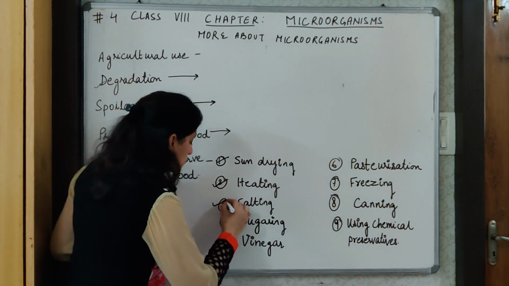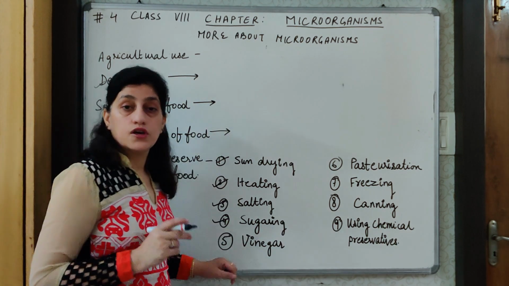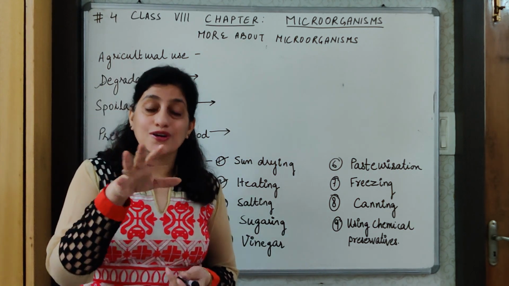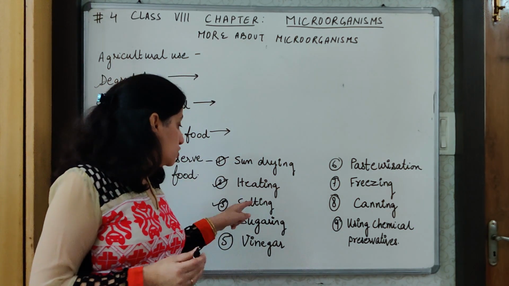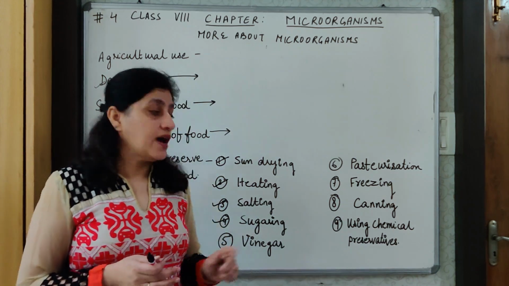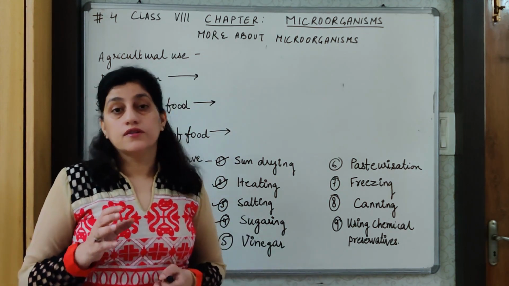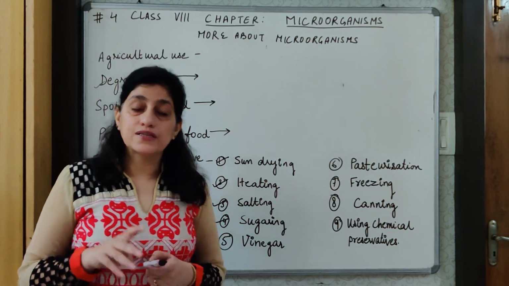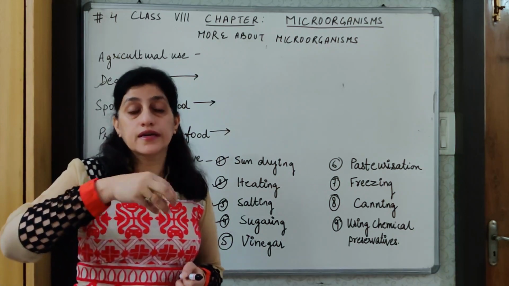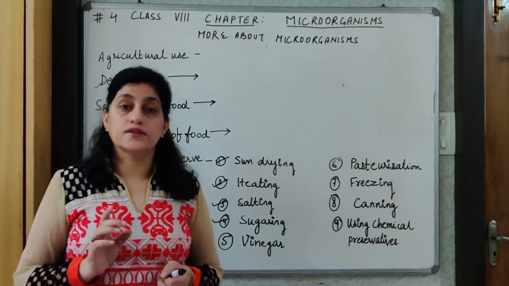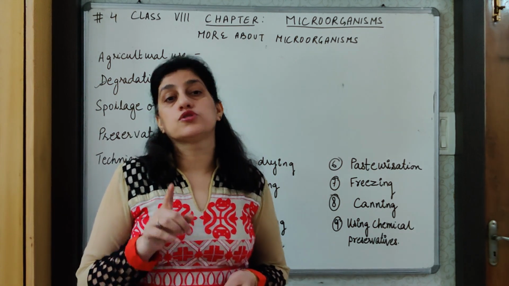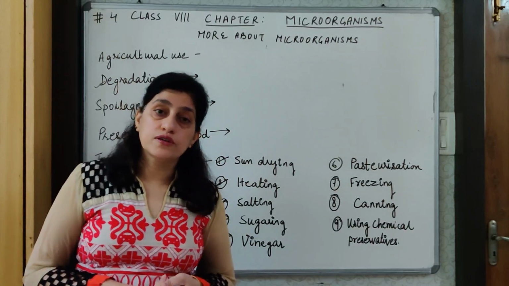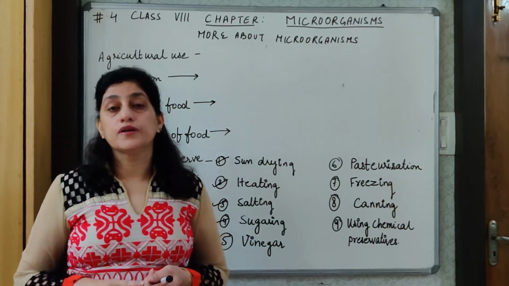Next, I am taking salting and sugaring together. Whether we add salt to the food or sugar, like not to the common food which we are making, by this I mean salt in the pickles etc. and sugar in jams and all. These foods do not get spoiled easily because the salt, if present in the food, tends to kill the microorganisms which try to enter. Similarly, excessive sugar also kills the microorganisms which try to enter the food. Thereby, the food remains fresh for a longer period of time.